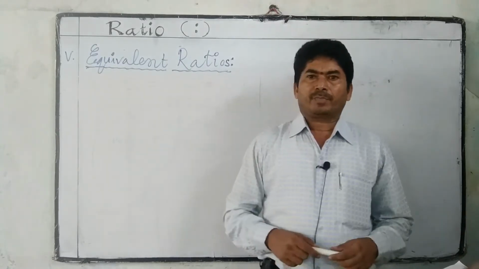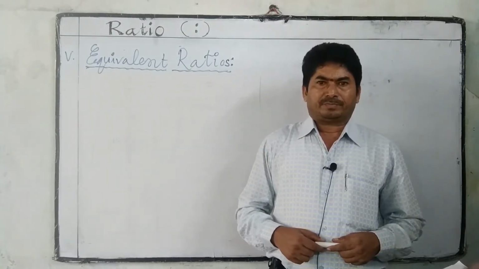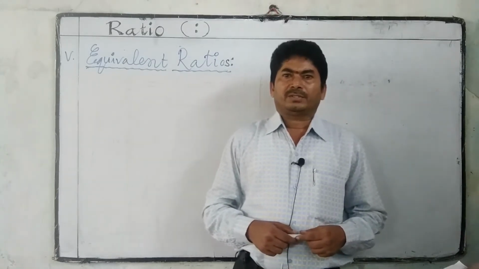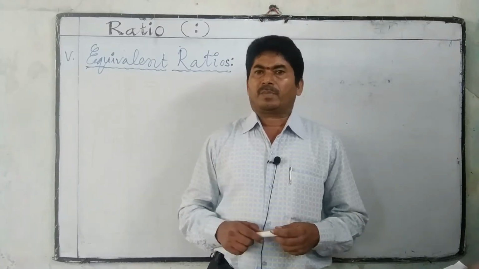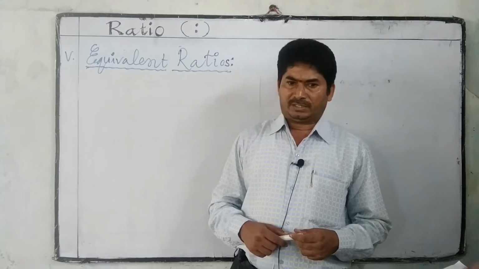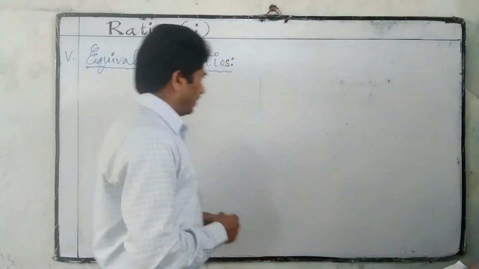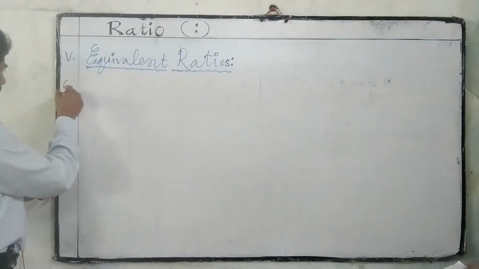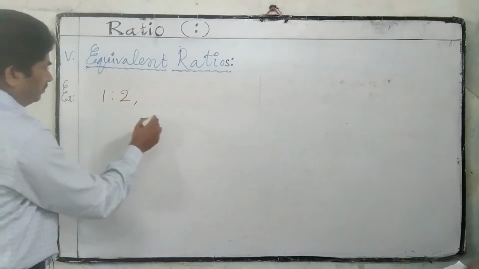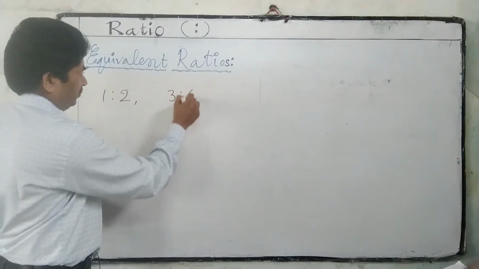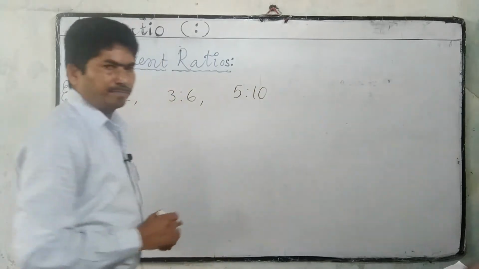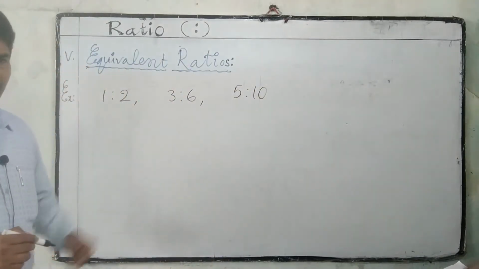Equivalent ratios. What are equivalent ratios? Two or more ratios representing the same results are called equivalent ratios. Let us observe an example. 1:2, 3:6, 5:10 are equivalent ratios.